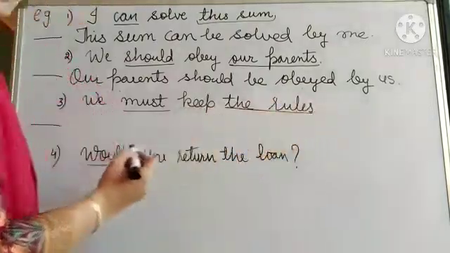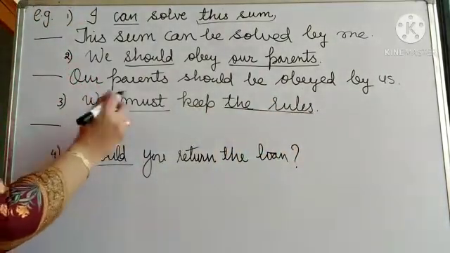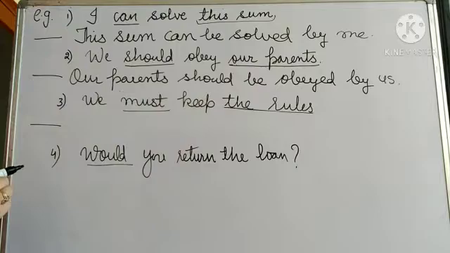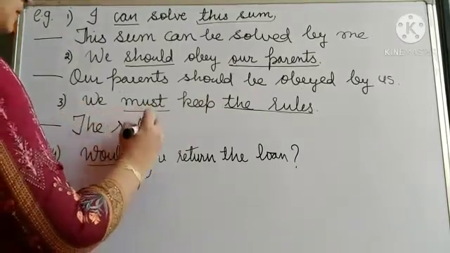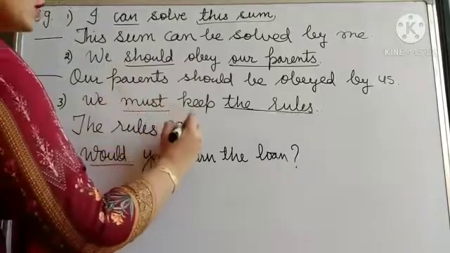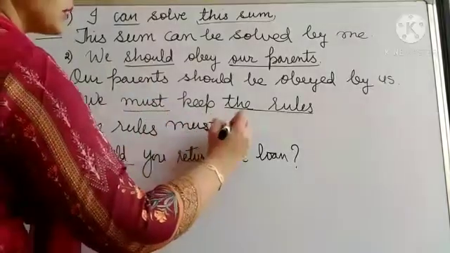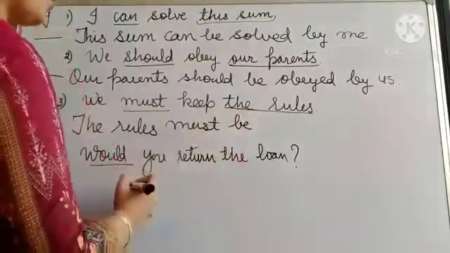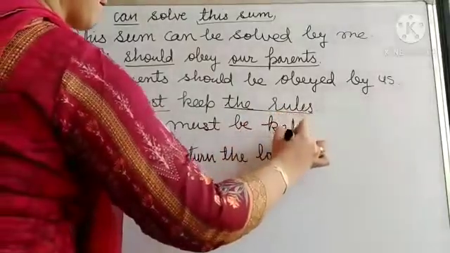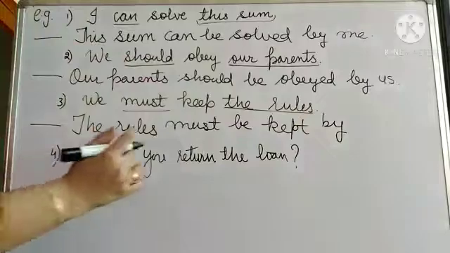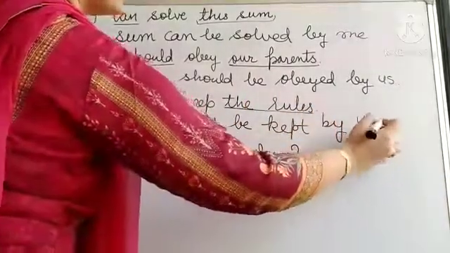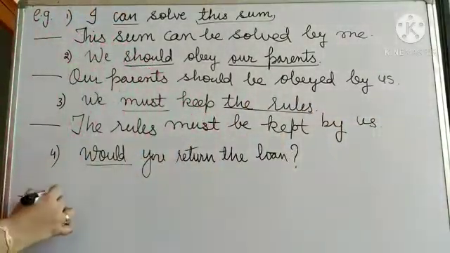Now we have the third example, we must keep the rules. So the rules here is an object. So here object will become subject. The rules, must is given. So with must we will be using be. The rules must be kept by, we will change into us. The rules must be kept by us.